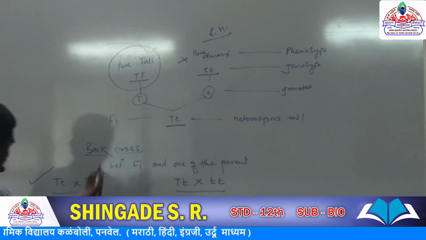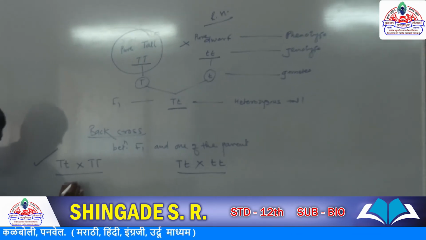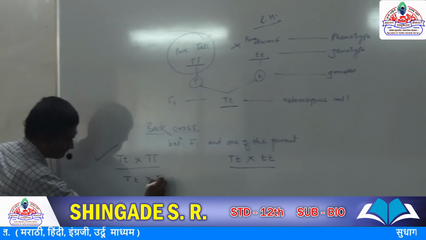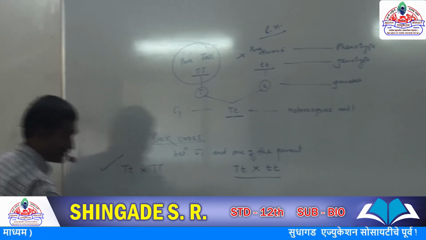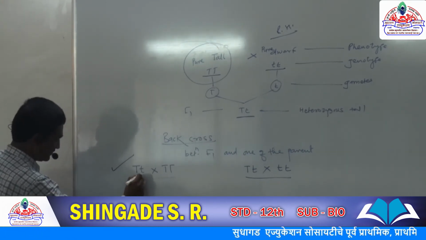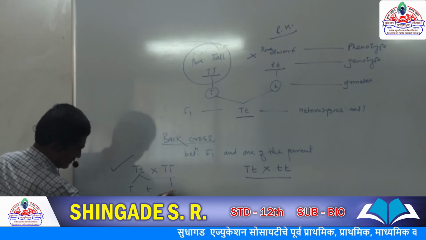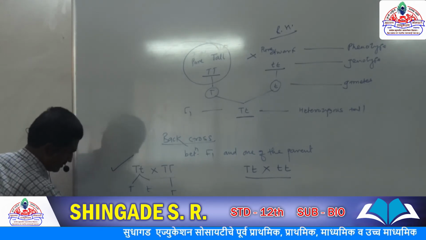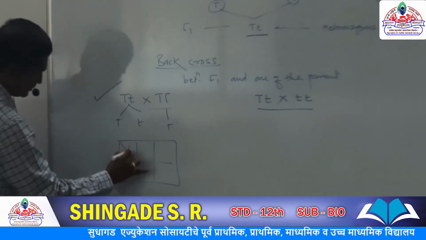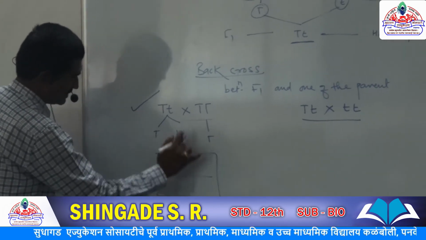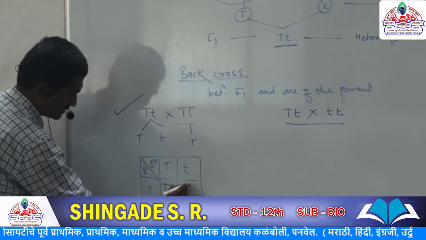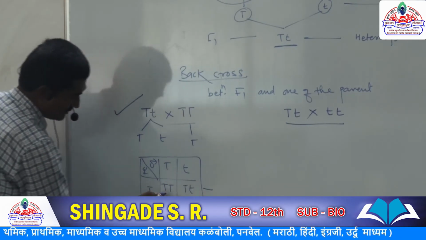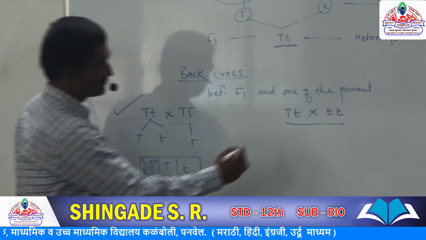So what will be the ratio? Let's move ahead. Gametes, capital T, small t. Here only single t. So capital T and small t. So this is a back cross.